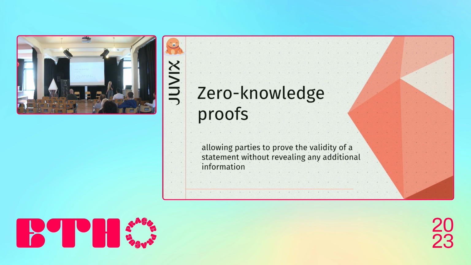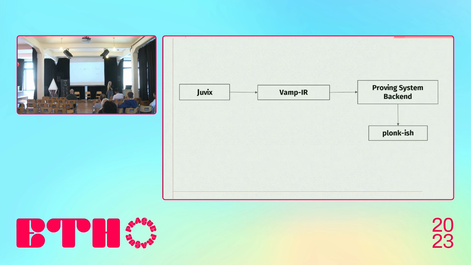And with that, you can write systems such as a secure voting system or private transactions on a blockchain. So it's very important. And here is a scheme that can demonstrate which role Juvix can play in that.